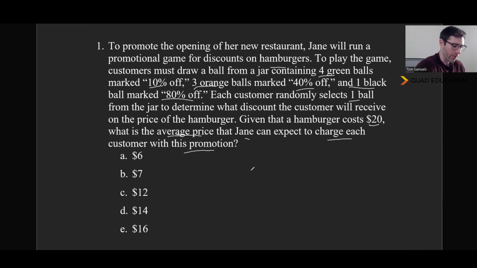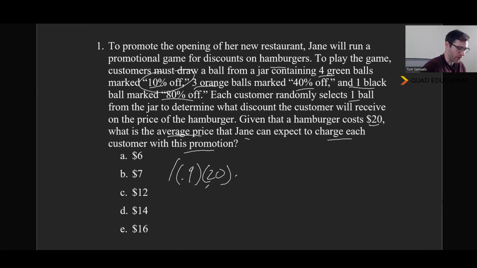And so what I'm going to do for this, just to call back to the percents video that I did a long time ago, is when I say 10% off, I'm going to say that 90% remains. So that's 90% of the price of a $20 hamburger. And we're going to multiply that by the probability of that happening.